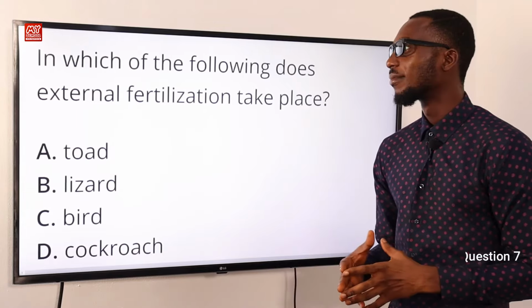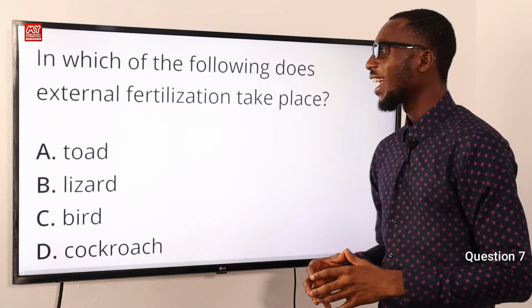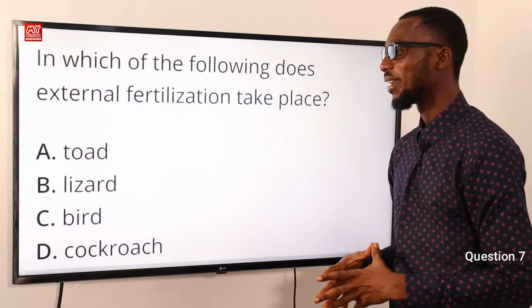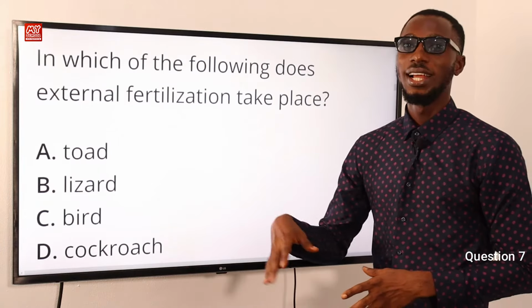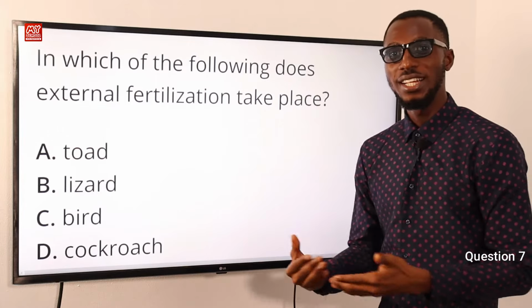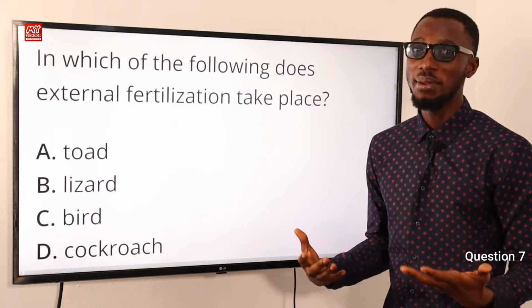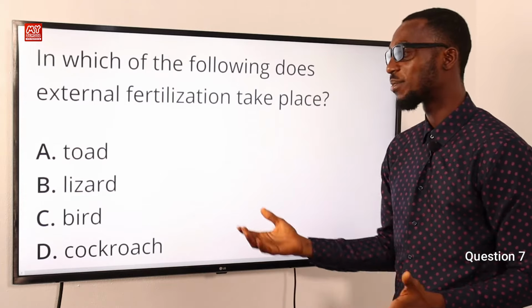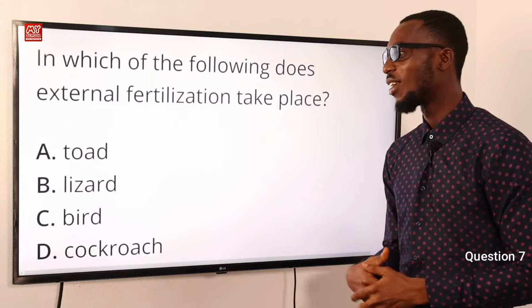Question 7. In which of the following does external fertilization take place? External fertilization takes place in toads, that is amphibians, and fishes, whereby the female lays the eggs, probably freshly, then the male releases its sperm on them to fertilize them outside the body of the female.